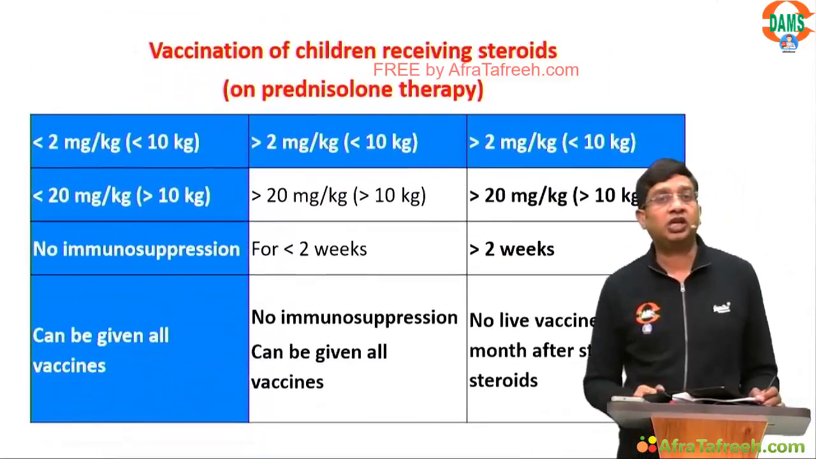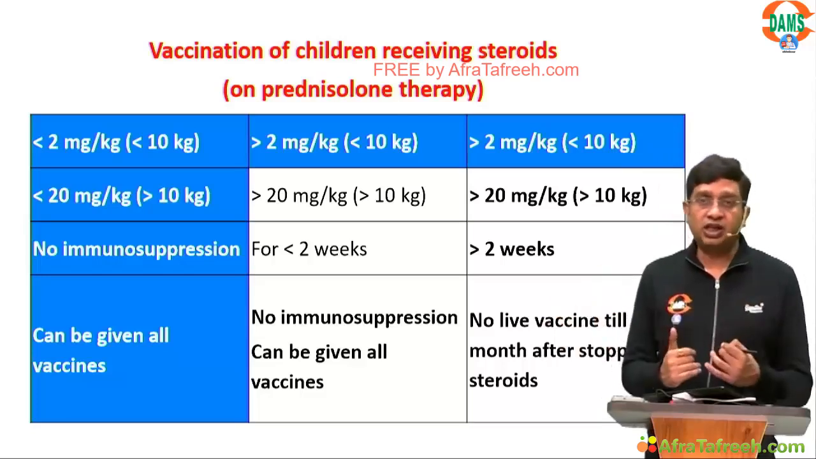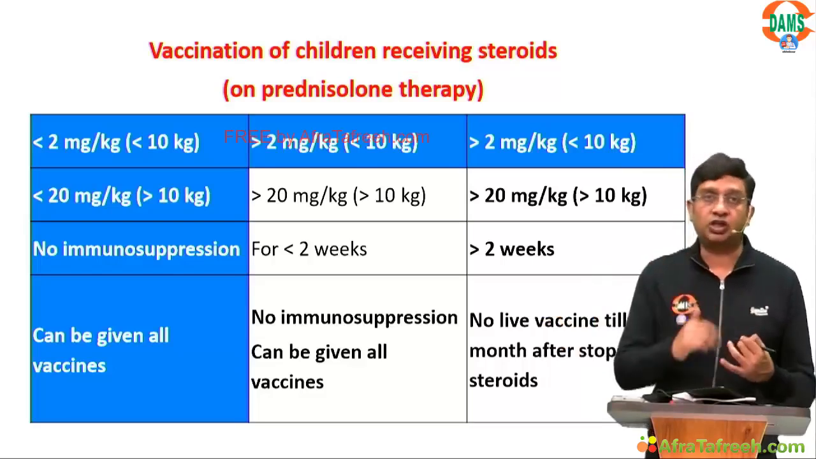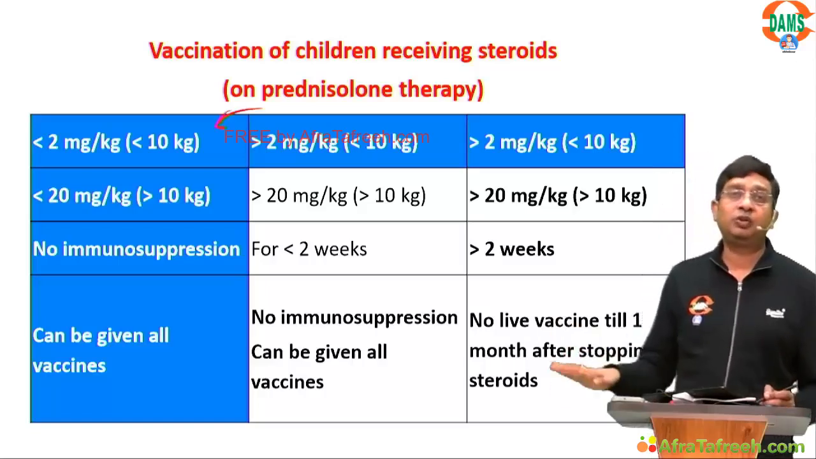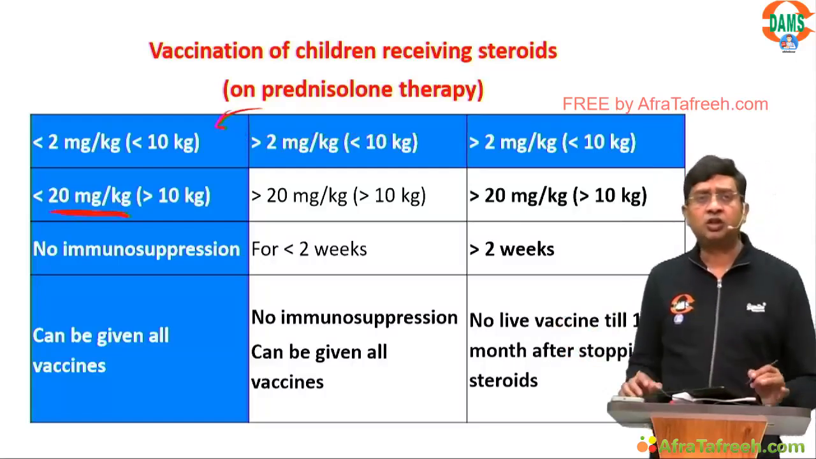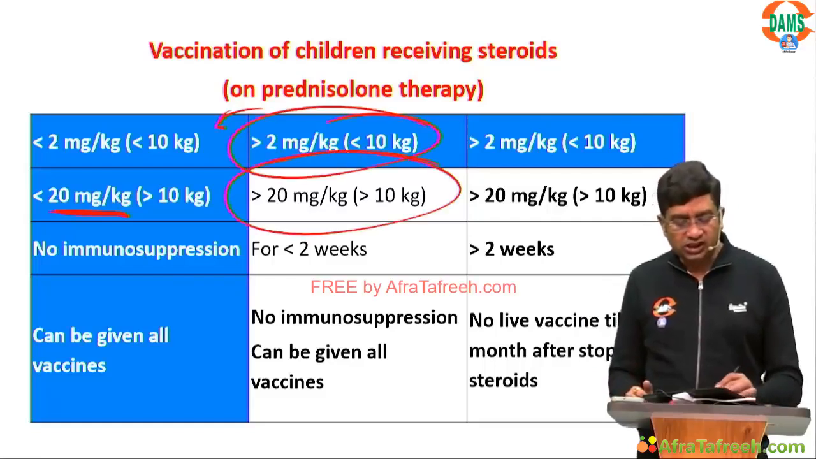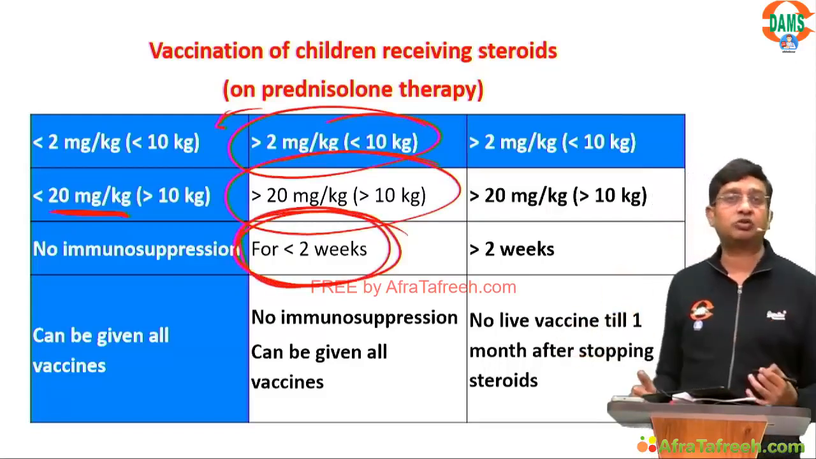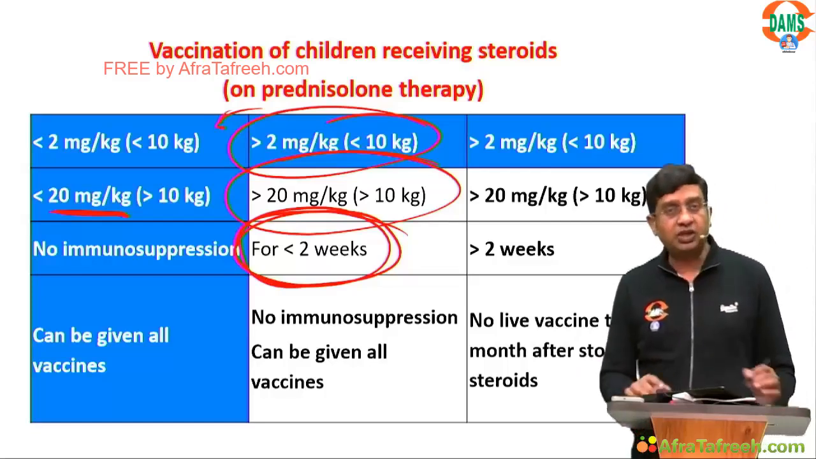This is particularly for a child on steroids. What to be given, what not to be given will depend upon what is the dose of the steroid and for how long it was given. So if you consider here, the dose was less than 2 milligram per kg, and the child is less than 10 kg, or less than 20 milligram per kg, you don't think any immunosuppression is there. And the same applies here also, if the same doses were given for less than 2 weeks. In both of them, we say there is no immunosuppression. So they can be given all vaccines.